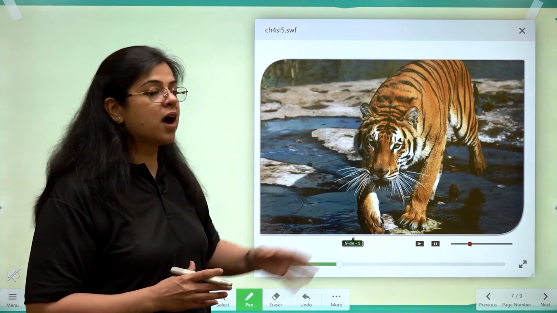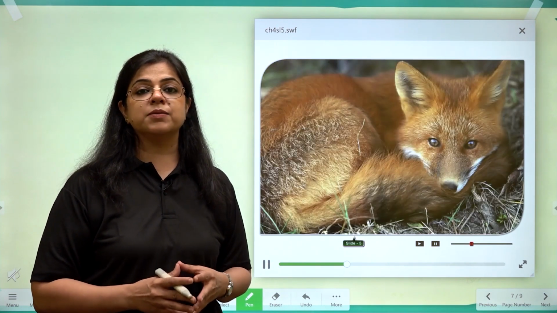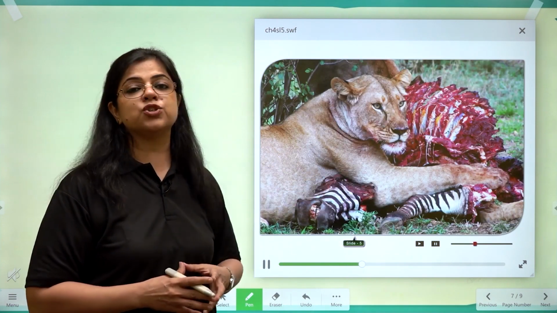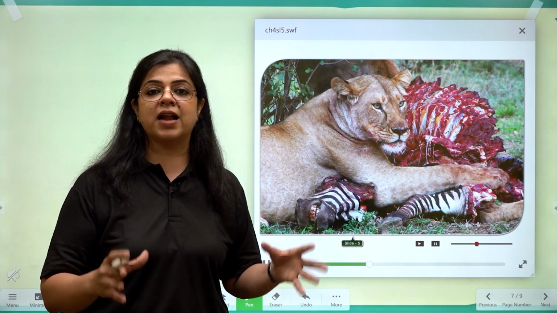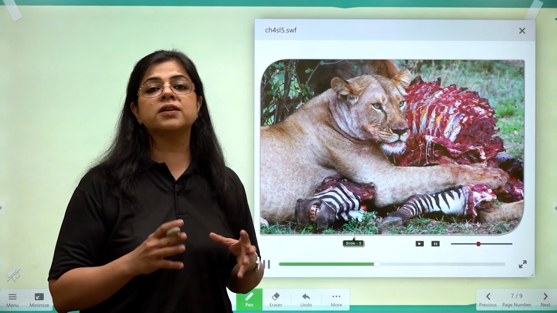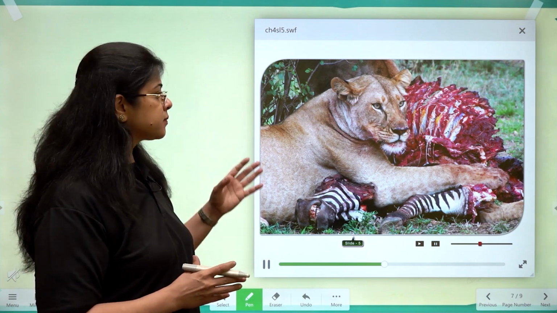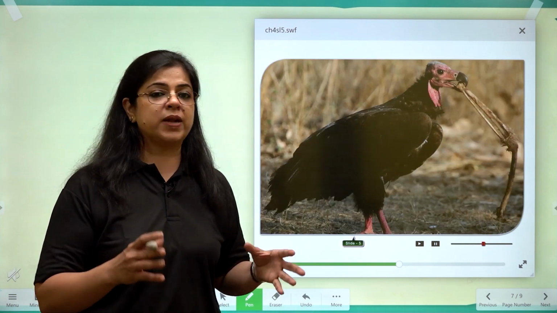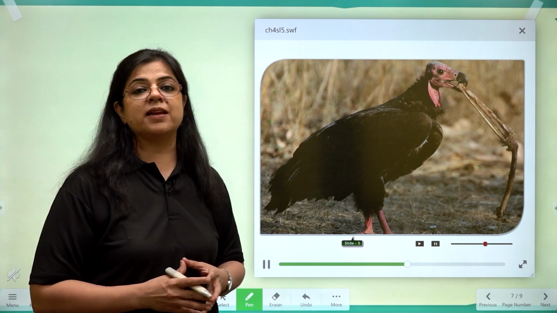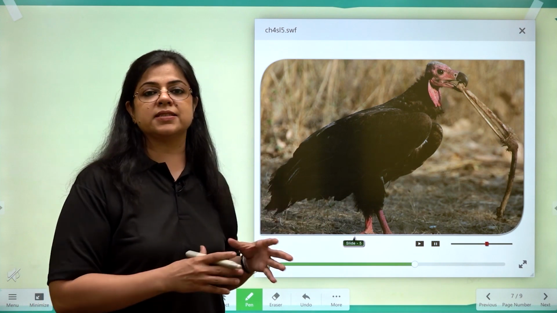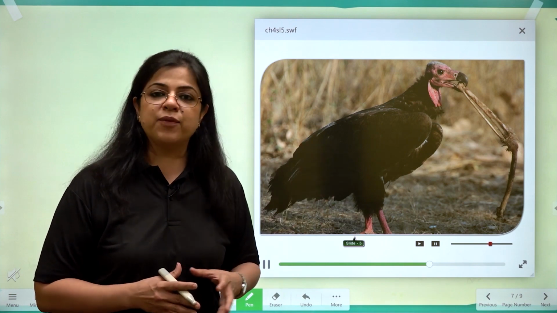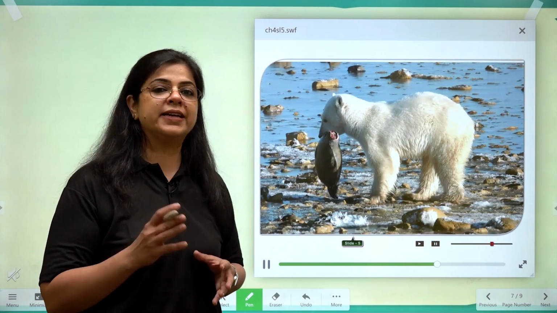Then we come to carnivorous animals. Carnivorous animals have got very, very sharp teeth to tear the flesh of the animals. So tiger, lion, fox, these are all carnivorous animals. Now what happens to animals like eagles, vultures, etc.? These animals eat the carcasses left by carnivorous animals. So they are more or less scavengers that keep the area clean.